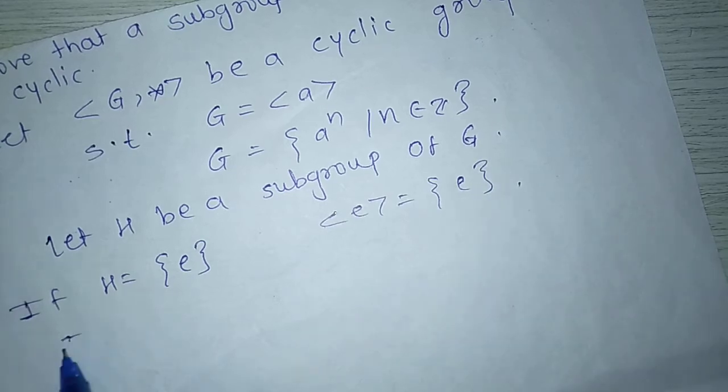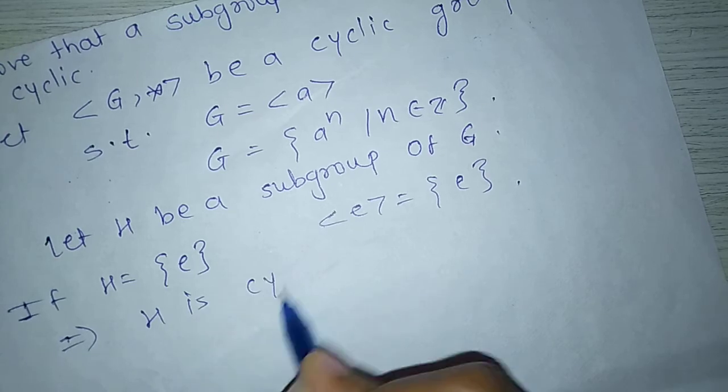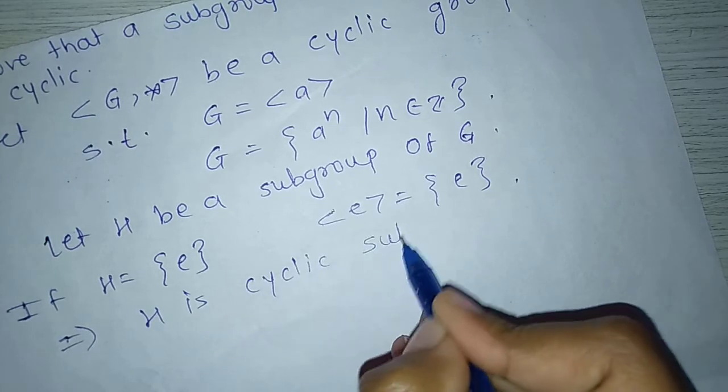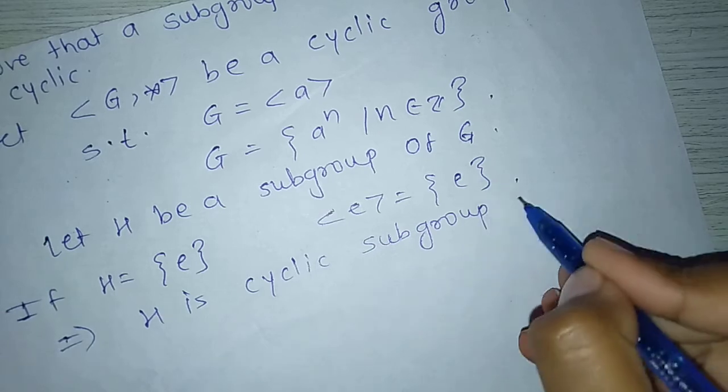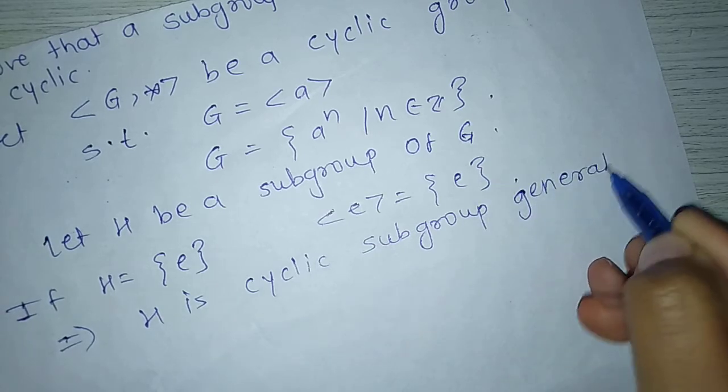Which implies H is the cyclic subgroup generated by e.